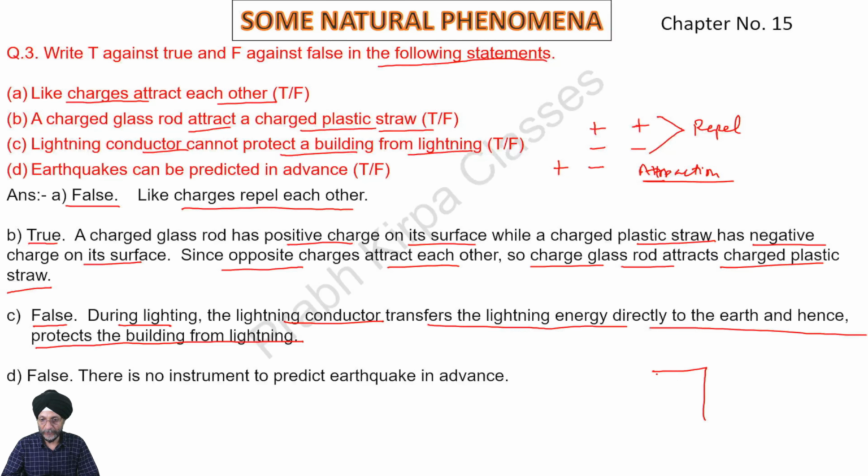Suppose this is the building. Here we have installed a lightning conductor. When there is lightning, there are more chances that it will strike the lightning conductor, and from that place there is a wire attached to the lightning rod, which ultimately goes to a plate which is below the surface of the earth, and so the lightning charge passes from the lightning rod to the earth and the building remains safe.